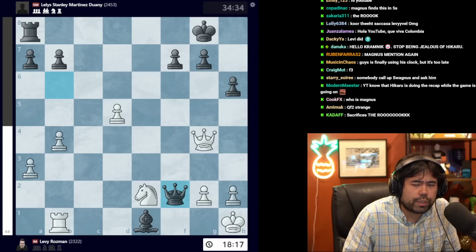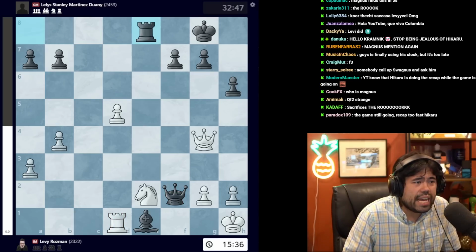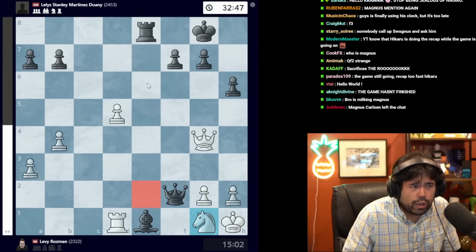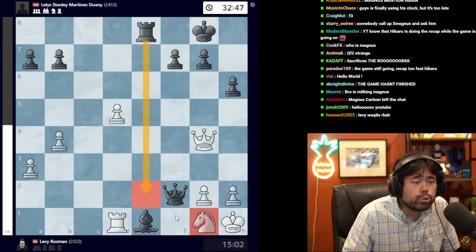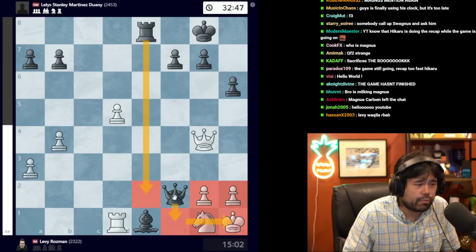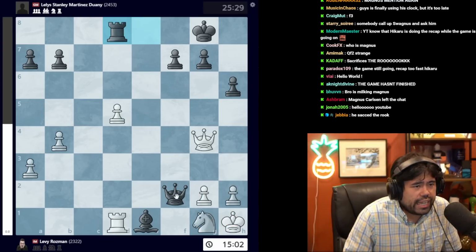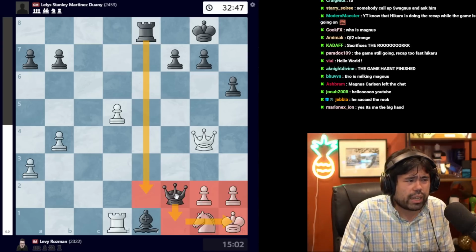After queen to f2 is played, we get the move rook to d1, and now we have the move rook to e8, and Levy plays knight g1. Very logical move, avoiding the knight being captured, but also stopping any ideas where black can get the classic back rank checkmate. So after knight to g1, we get the move rook to d8, and this is sort of the start of going in the wrong direction here.